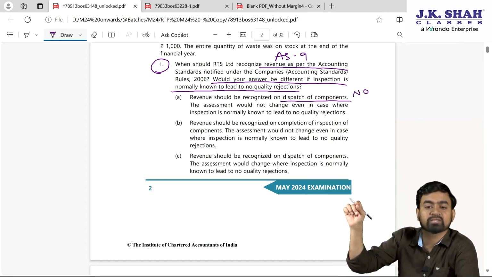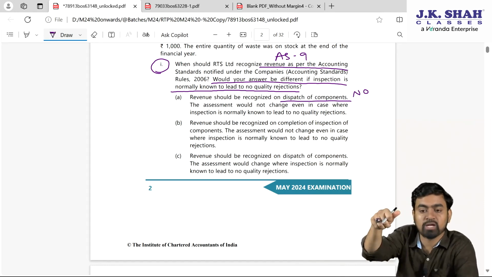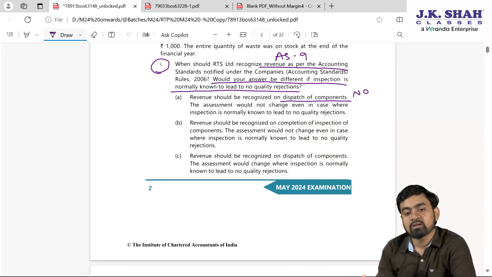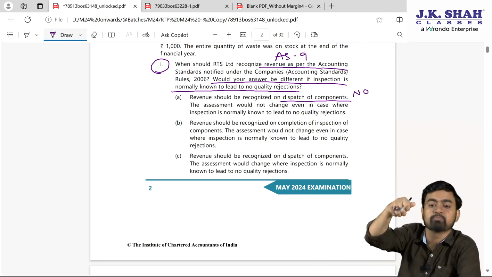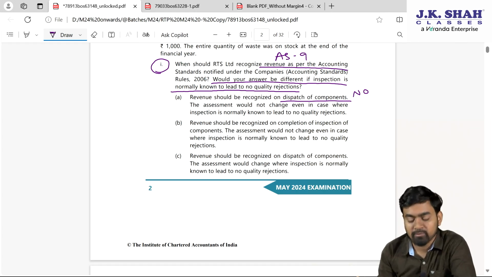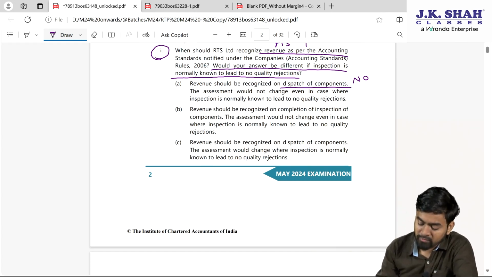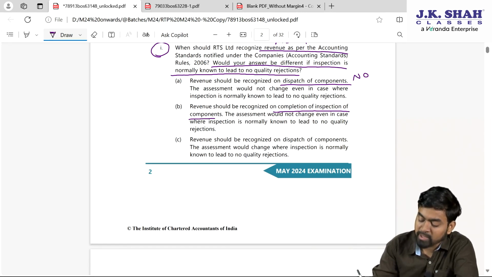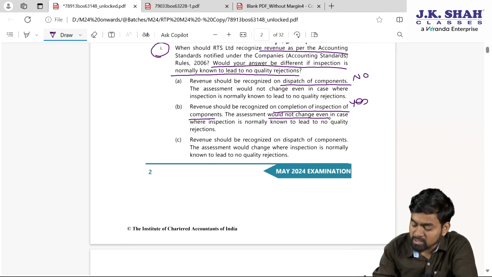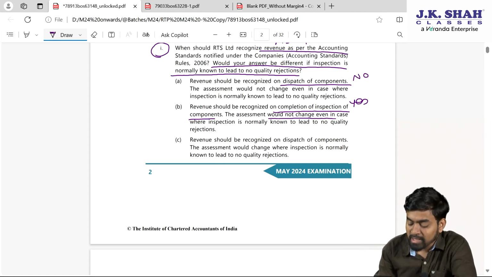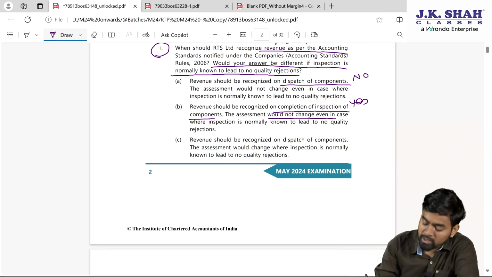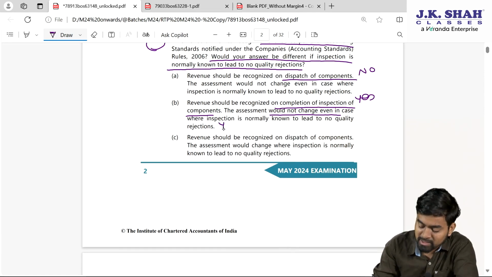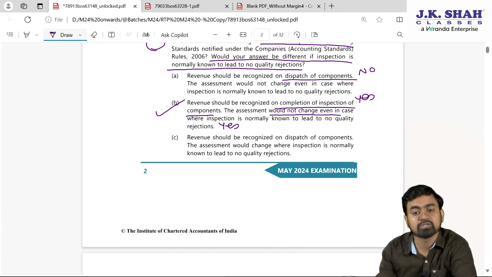Can I say risk and rewards are transferred when the inspection is done? The hologram sticker the railway department put on that particular component. Fine. So, first option is not valid. Second, revenue should be recognized on completion of inspection of the component. The answer is yes, and the assessment would not change even in case where inspection is normally known to lead to no quality check. So, logically option B is correct.